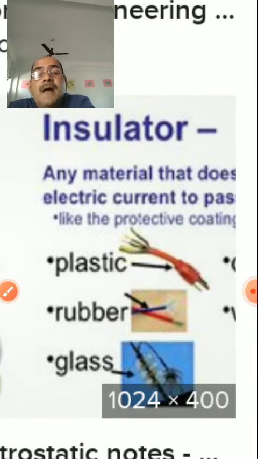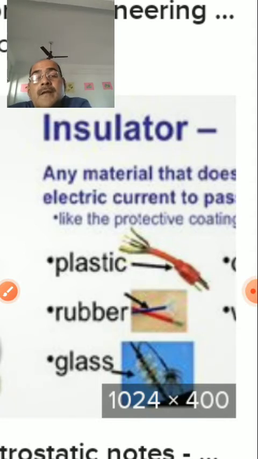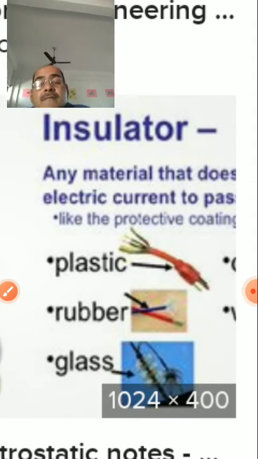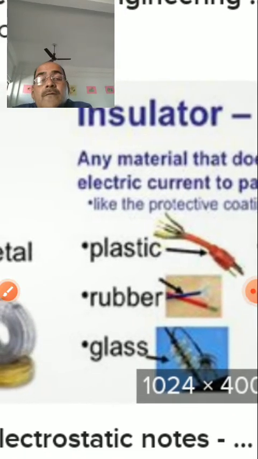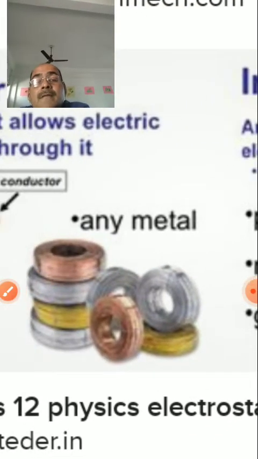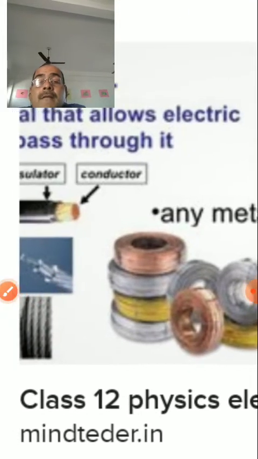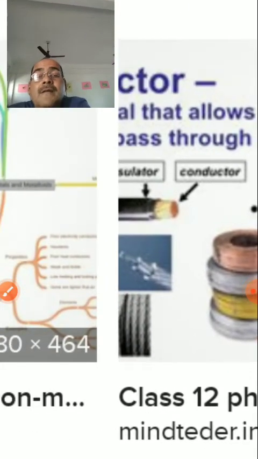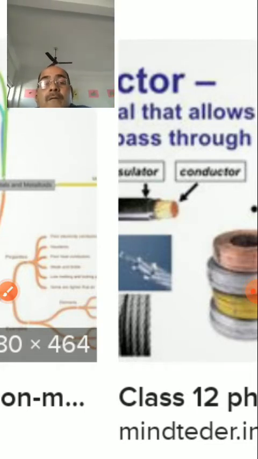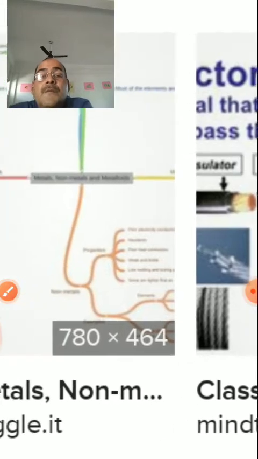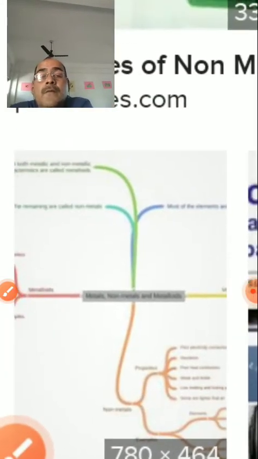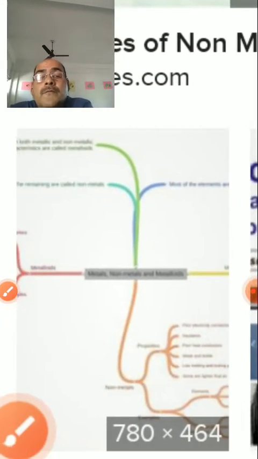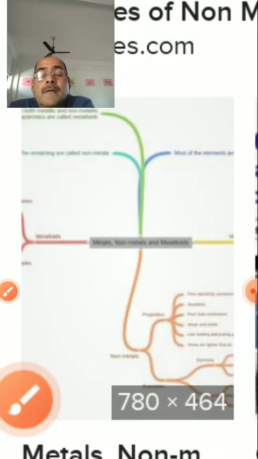Plastic things act as insulators, rubber things act as insulators, glass tubes act as insulators. These insulators cover the wire for insulation, because wires are good conductors and the insulators are around them.